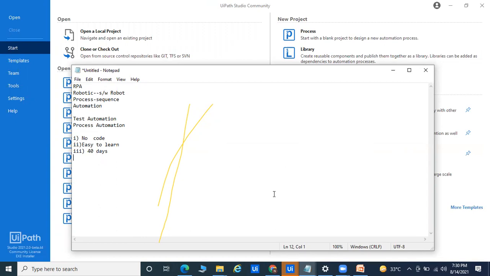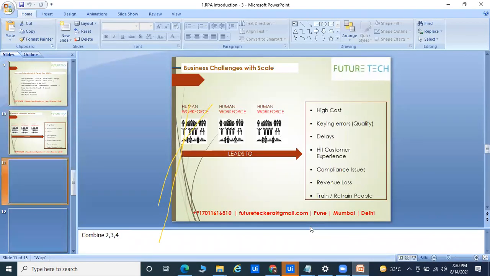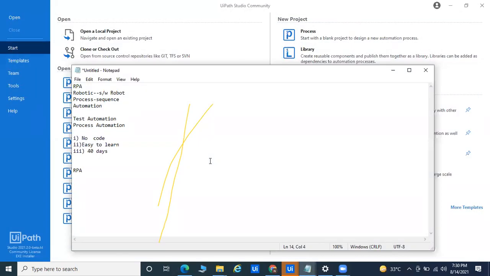So these are the reasons why we are going for RPA. Again, there are RPA tools. RPA tools means UiPath, Blue Prism, Automation Anywhere. So n number of tools are already available in the market, and you can go for any of them.